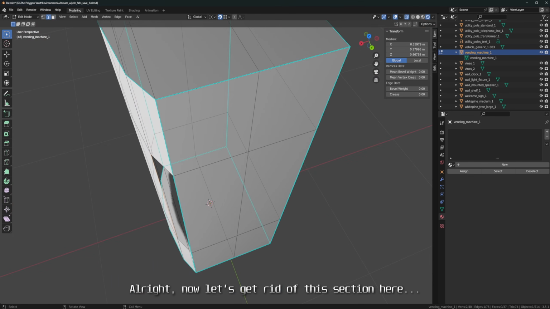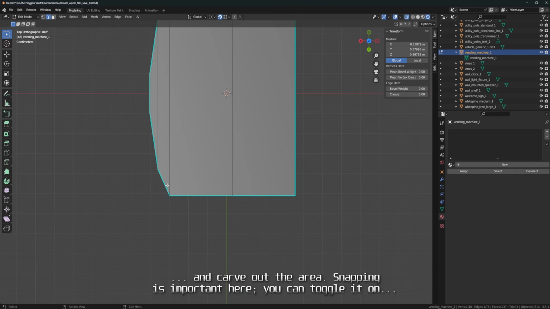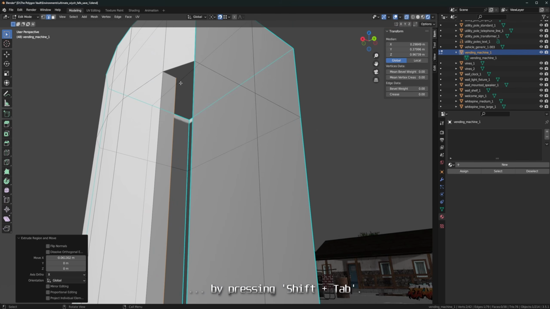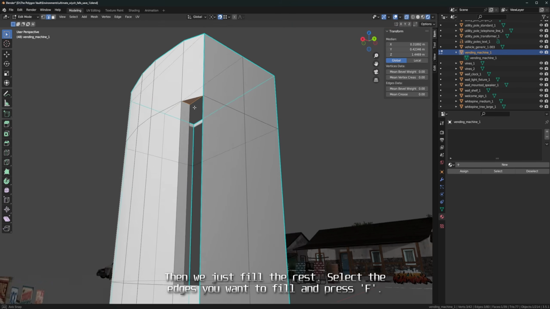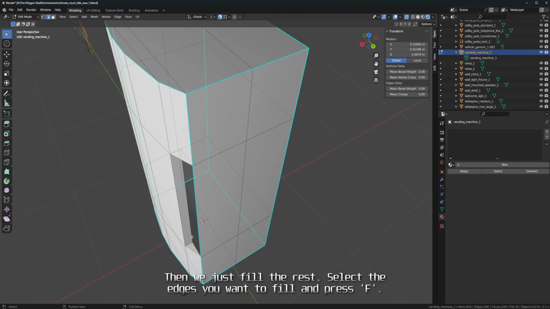Alright, now let's get rid of this section here and carve out the area. Snapping is important here. You can toggle it on by pressing Shift and Tab. Then we just fill the rest. Select the edges you want to fill and press F.